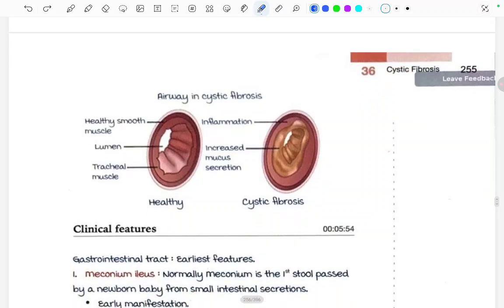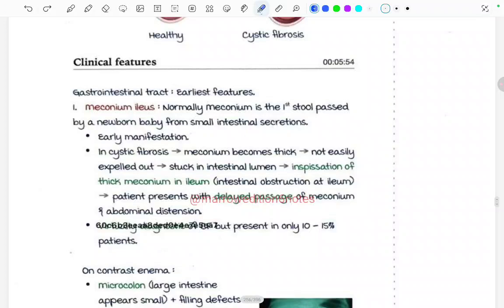Let's compare the healthy airway and a cystic fibrotic airway. Healthy smooth muscle, the lumen is intact, and there is tracheal muscle. And here there is inflammation and increased mucus secretion, narrowing the lumen, I guess. Yeah. Now the clinical features. We saw that it was a multi-system disorder, right?